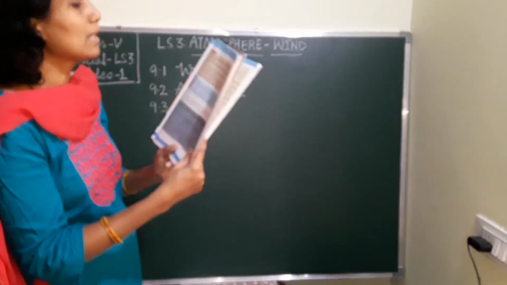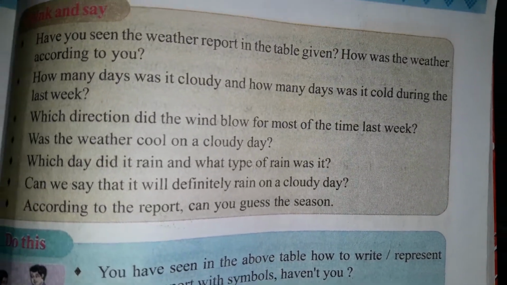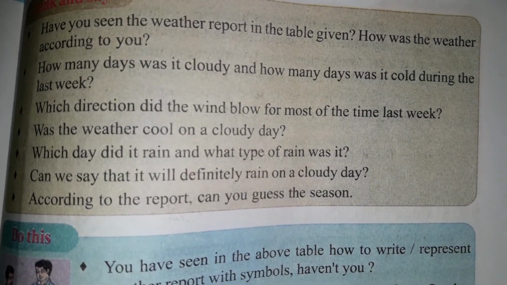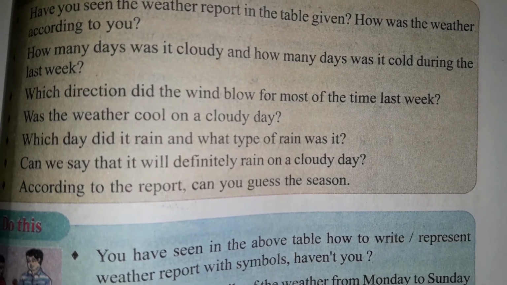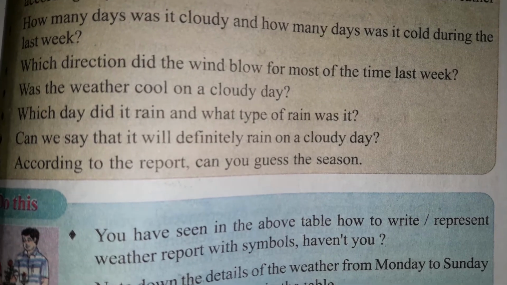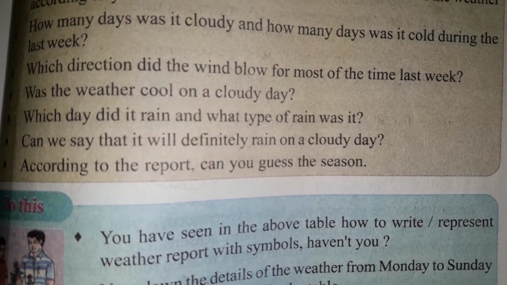Okay, so here something to say is also given for you. Have you seen the weather report in the table given? How was the weather according to you? How many days was it cloudy and how many days was it cold during the last week? Which direction did the wind blow from most of the time last week? What was the weather, cool on a cloudy day? Which day did it rain and what type of rain was it? Can we say that it will definitely rain on a cloudy day? According to the report, can you guess the reason? So you have to think about it.